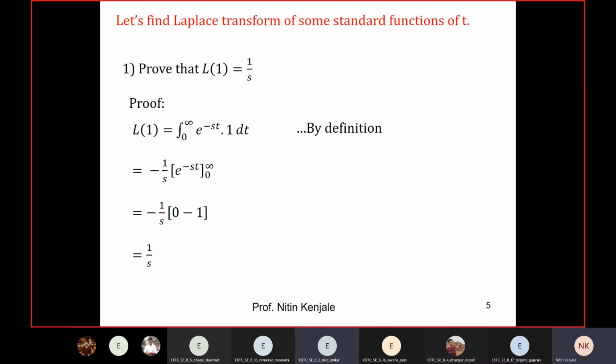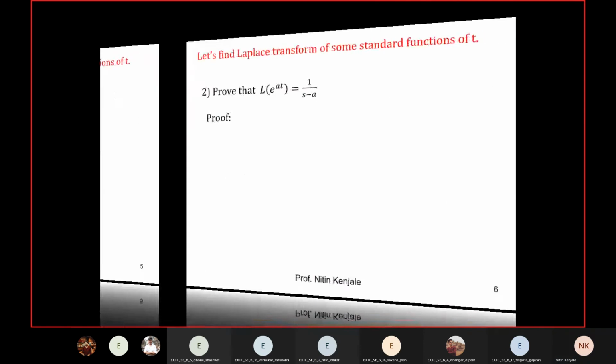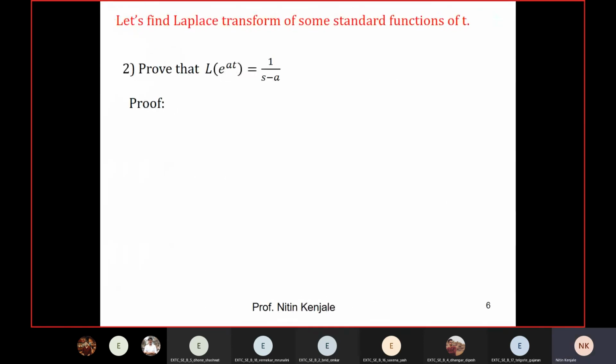Okay. So now what is Laplace transform of constant term? It is constant term upon s. I will go ahead with the next example.